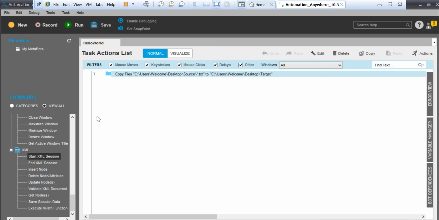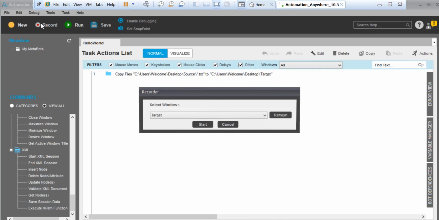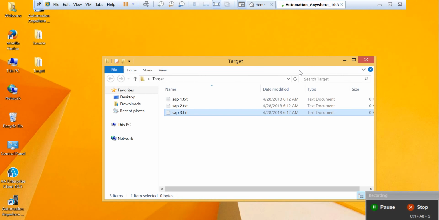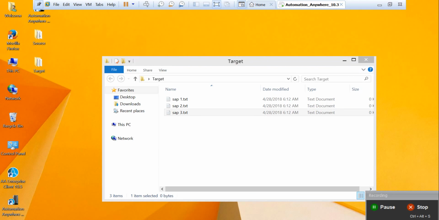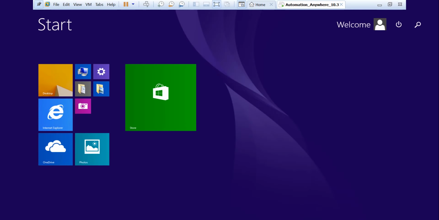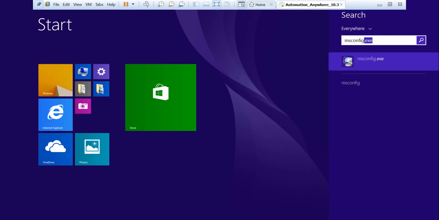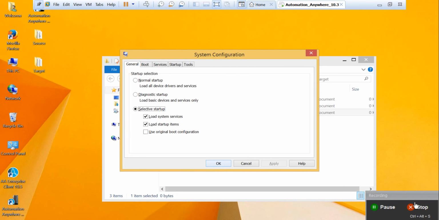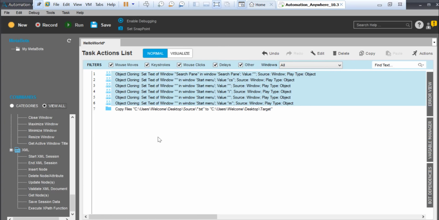Now see, this was one part of it, and another part is record. If I want to record and start, you see here I am recording all the features, right? Now let's say I'll go here and I will just say msconfig, right? I opened it, and let's say I've done something, then I'll stop it, right? Then can you see here, a lot of things got created. Object cloning, set this to text and so on.